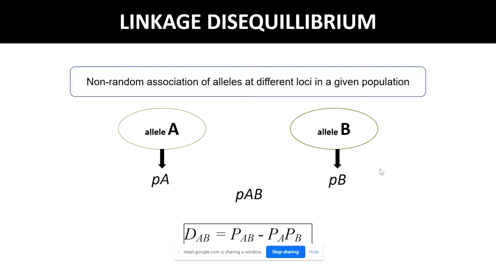Now this LD measures the degree to which the alleles at two loci are associated, the non-random association, as I have mentioned several times, based on expectations relative to allele frequencies at two loci.